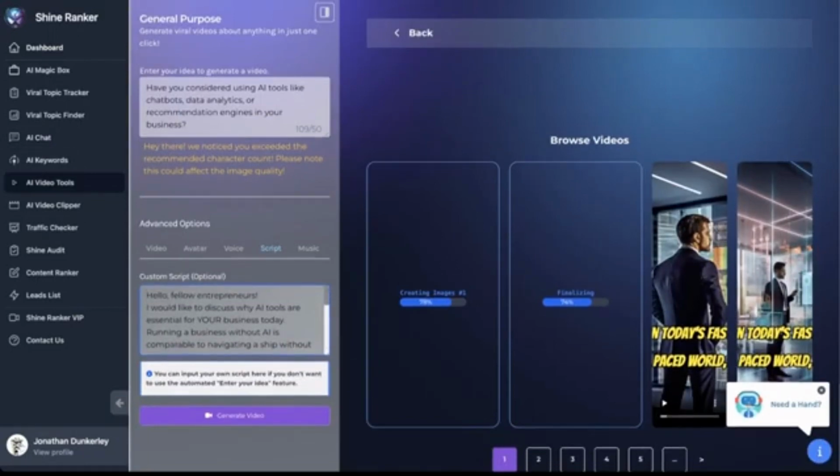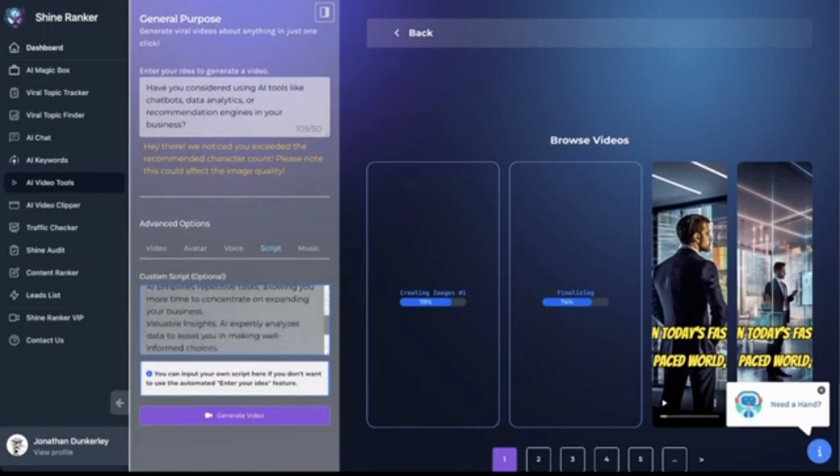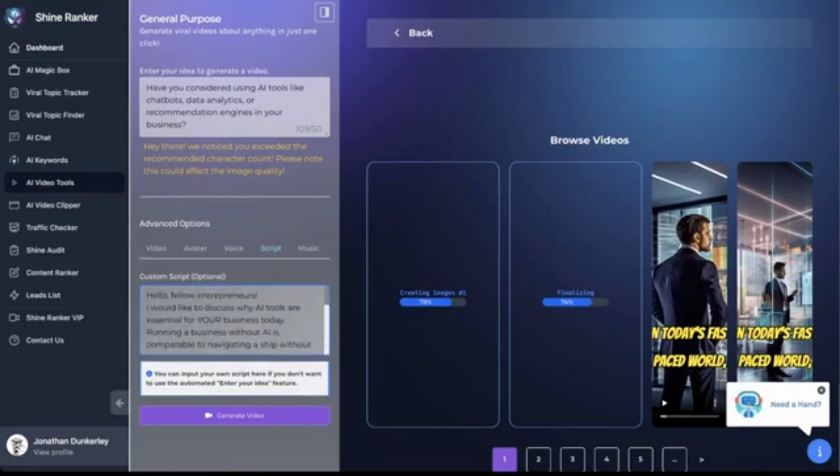Now, I would recommend that you always proofread what comes out of an AI generator. You should read through this and make sure that the script is what you want. And then when you're ready, you could hit generate video.